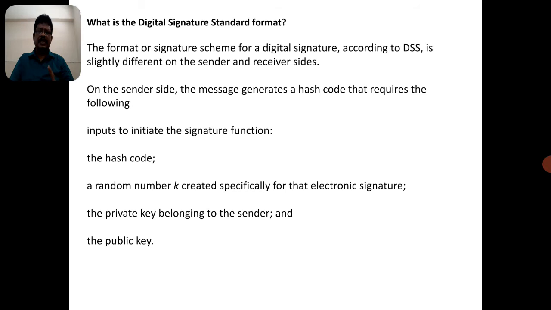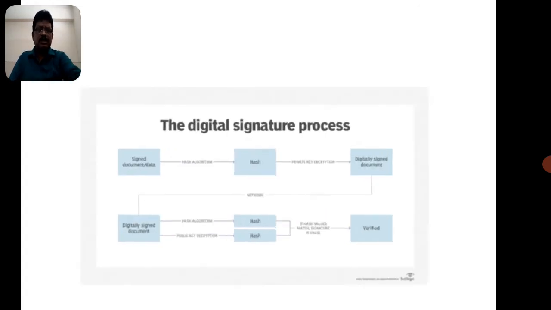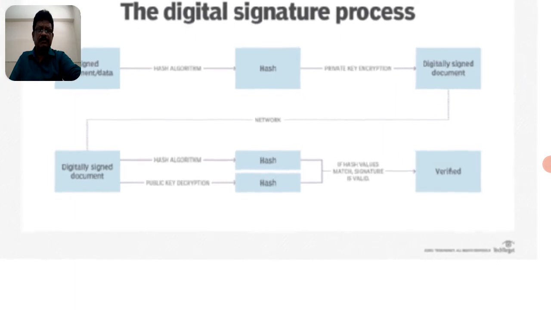The first one is the hash code is implemented, and the second one is a random number or the secret number k, which can be used for the electronic signature by the sender or the receiver. The public key belongs to the sender and the private key belongs to the receiver. Now coming to this diagram, you can observe this diagram.